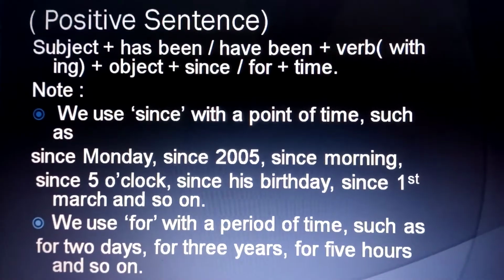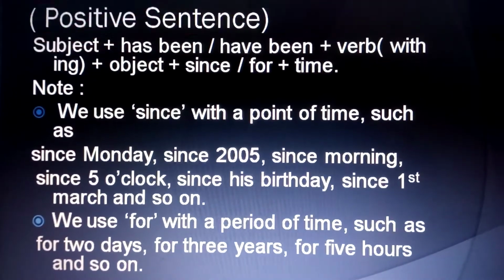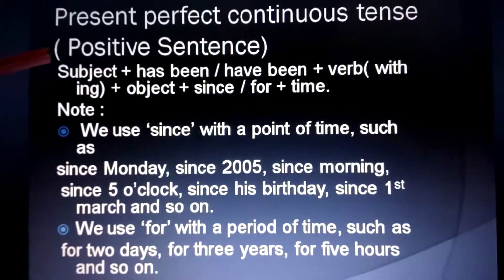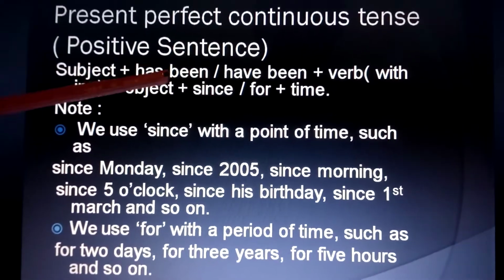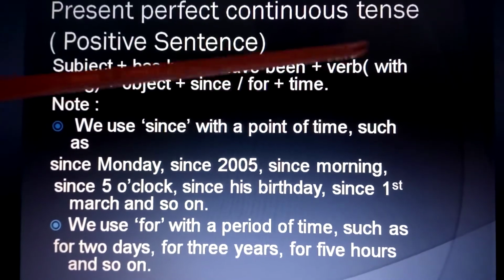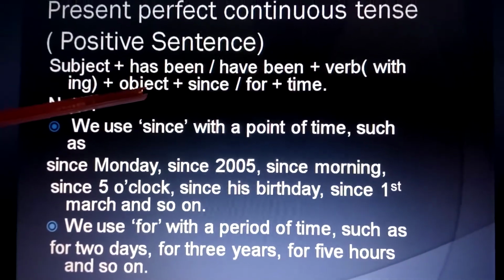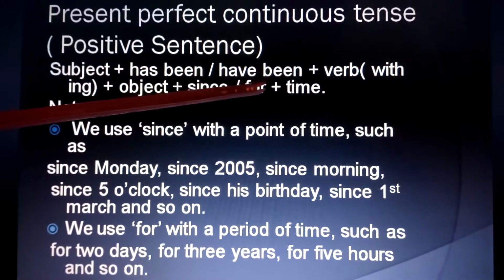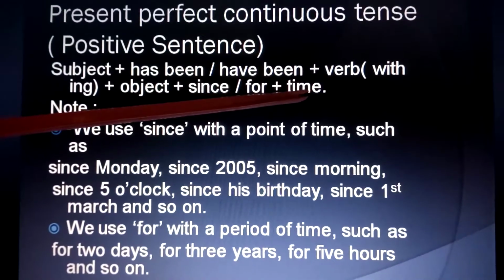To form present perfect continuous tense positive sentences, first we write the subject, then has been or have been, then verb with ing form, then object, then since or for plus time.